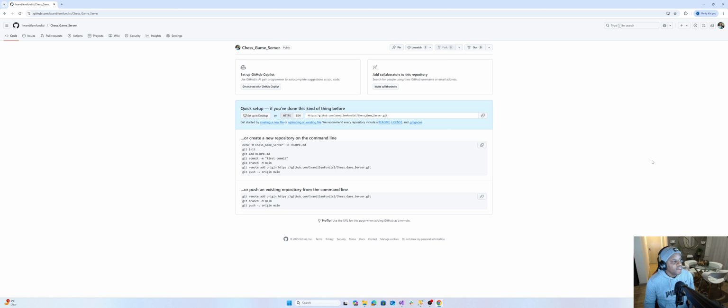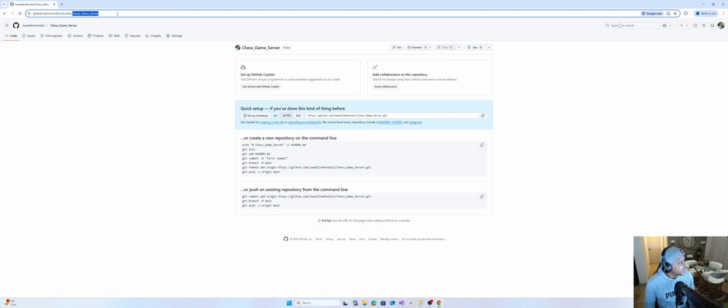The source control that I'll be using is GitHub. I have a page on GitHub, which is github.com/Luanilemfunis. And there's this other name over here that you see, Chess Game Server, which is just the name of the repository we'll be working on for this particular channel.